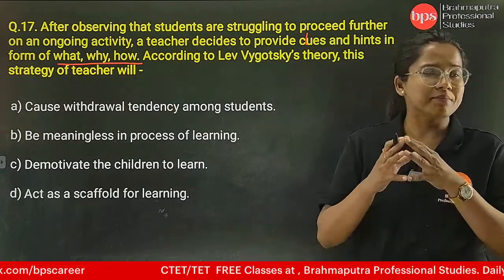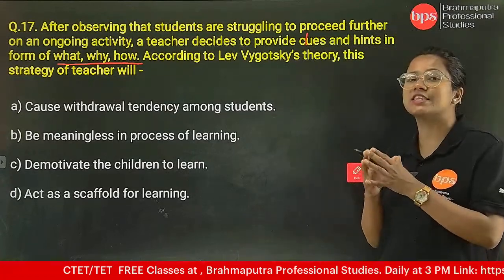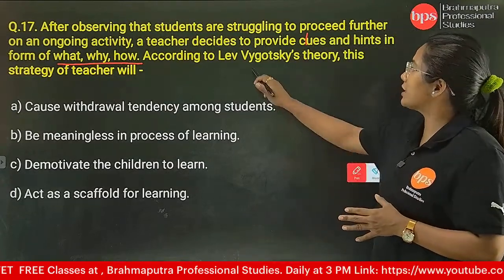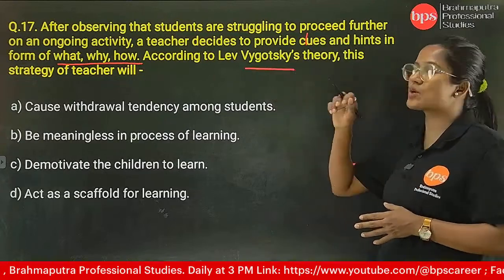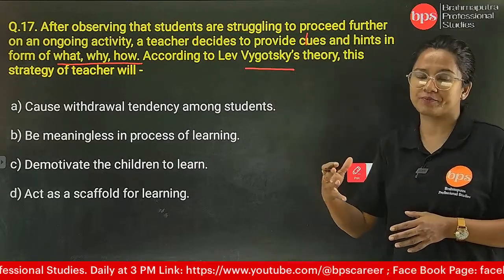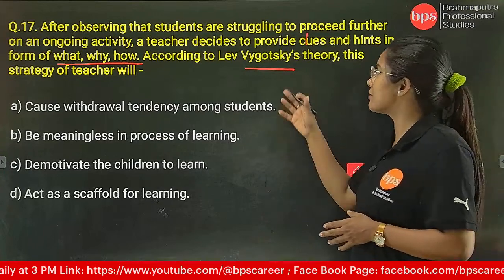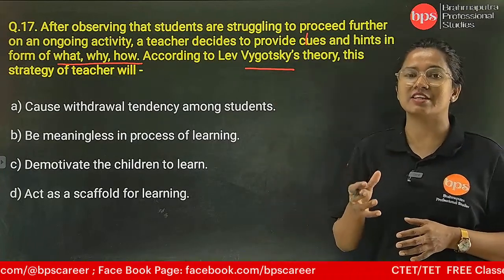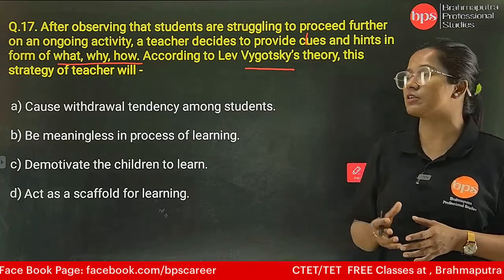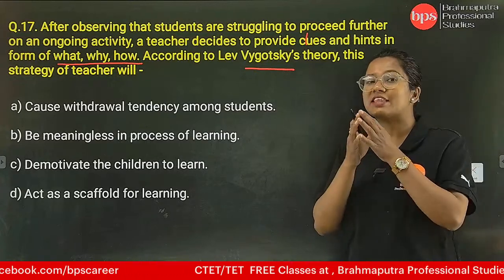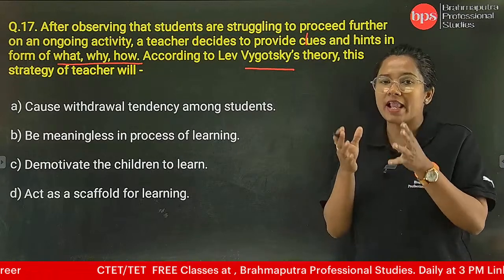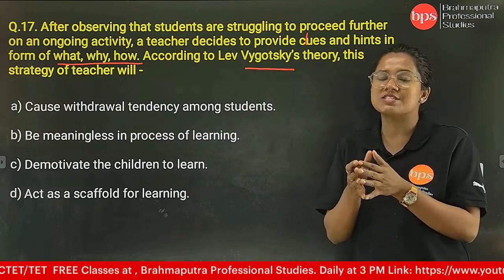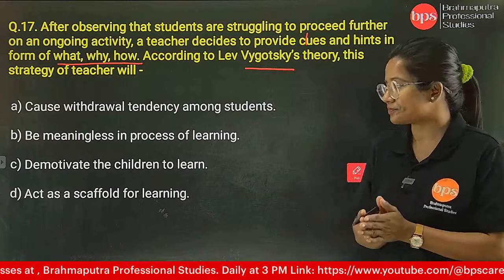Okay, so if we see that such a hint has been given, so according to Vygotsky's theory, this strategy of the teacher is what? When we are speaking about Vygotsky and Vygotsky's understanding, that is the understanding of language and cognition, we understand that this is one of the helps that the student is getting from the teacher.